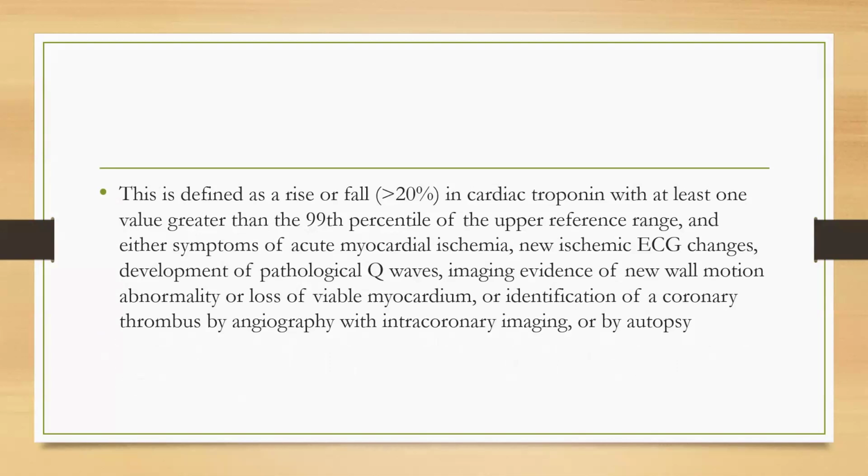This is defined as a serial rise or fall in cardiac troponin with at least one value greater than the 99th percentile of the upper reference range, along with either symptoms of acute myocardial ischemia, new ischemic ECG changes, development of pathological Q waves, imaging evidence of new wall motion abnormality or loss of viable myocardium, or identification of coronary thrombus by angiography, intracoronary imaging, or biopsy.